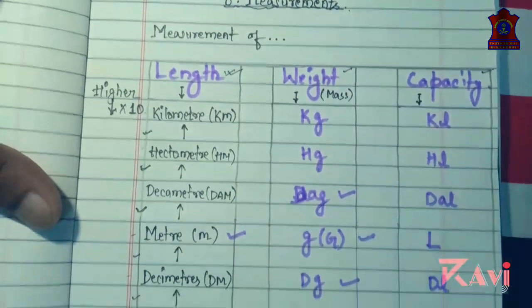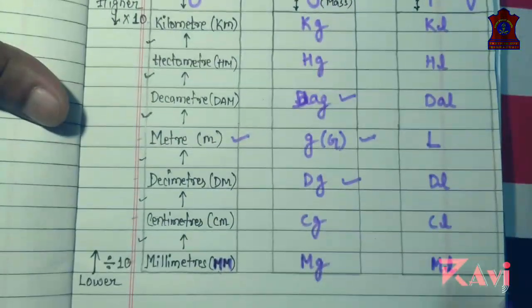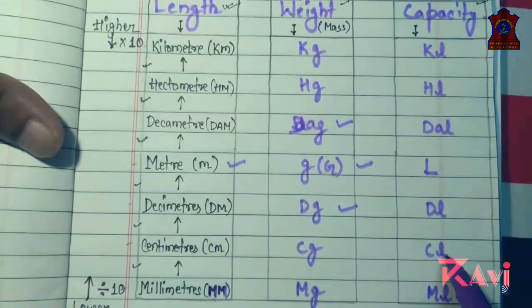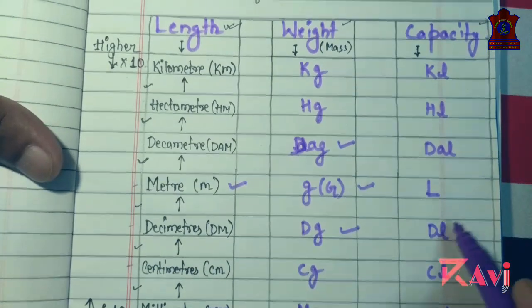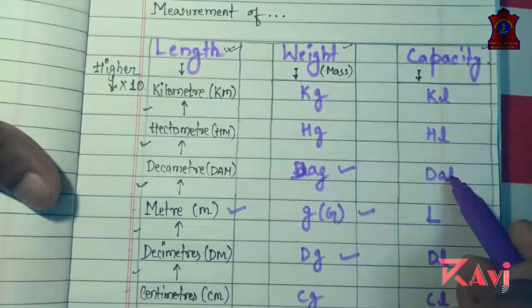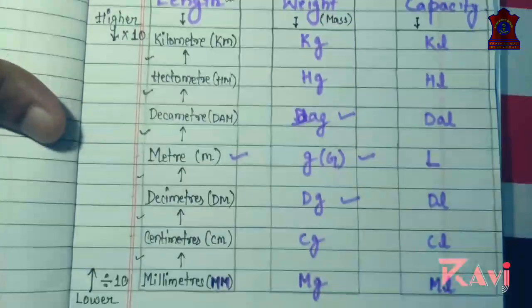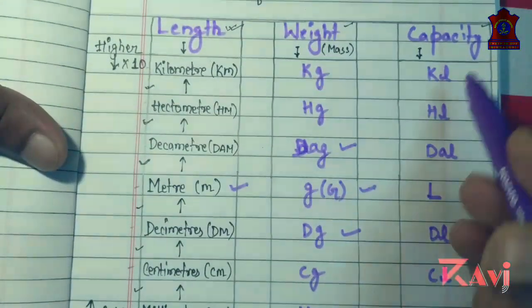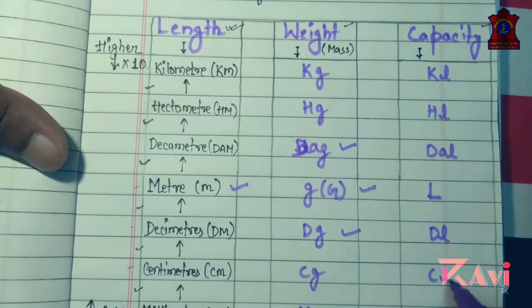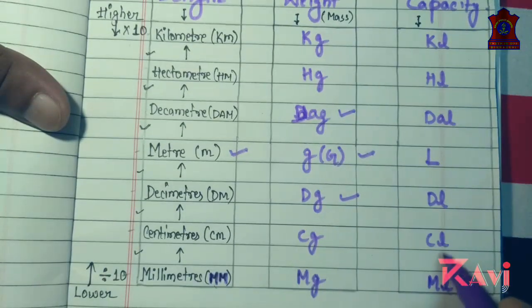The higher unit is kiloliter. Clear? Milliliter, centiliter, deciliter, liter, decaliter, hectoliter, and kiloliter. All are interlinked, and the difference between one unit and another is 10 only.